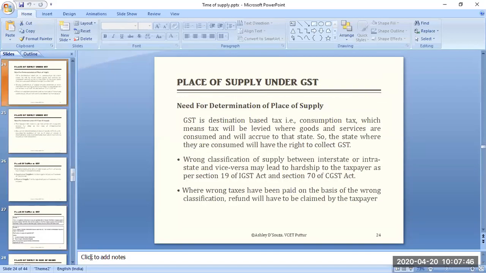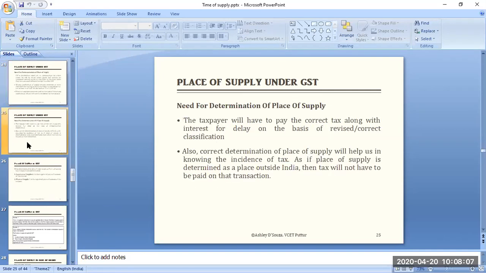Okay. Next comes the next main topic. But I think this also will take a couple of hours because it's also quite a bit bigger than your time of supply content. So don't be confused that there are so many things. Just try to read. Nothing is impossible. So be positive and start reading on this, and it's self-explanatory, and you can easily understand by reading it and writing down the points.